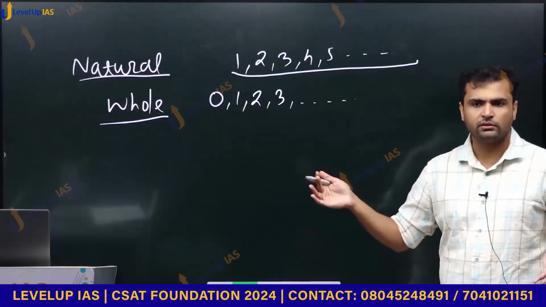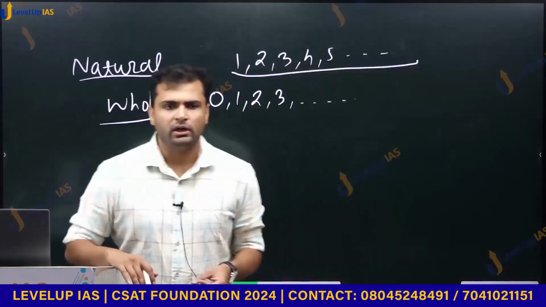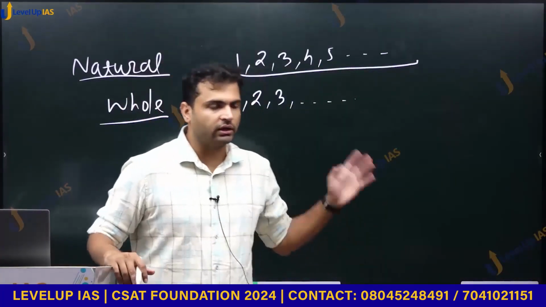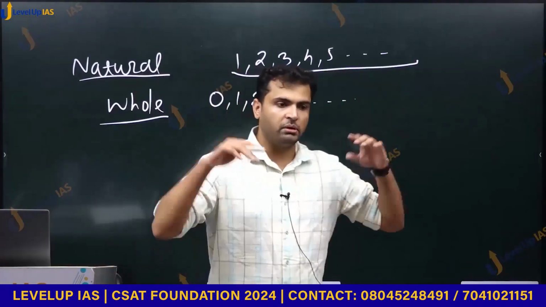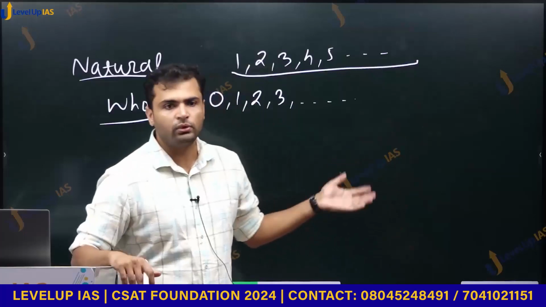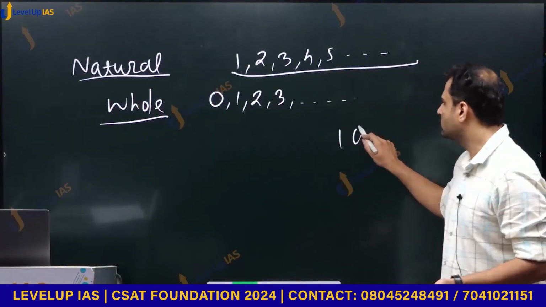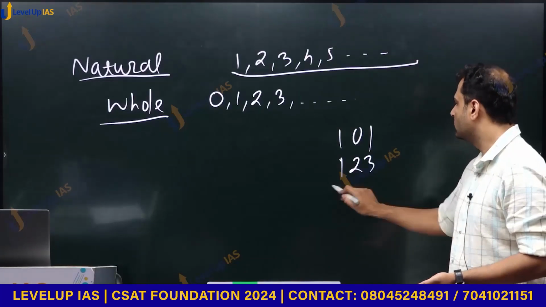It actually democratized mathematics, in a way that now it was very easy for anyone to understand. Earlier, only those who could memorize all those numbers, who could deal with all those abstract calculations could deal with it. But now even we here can add these two numbers, 101 plus 123.